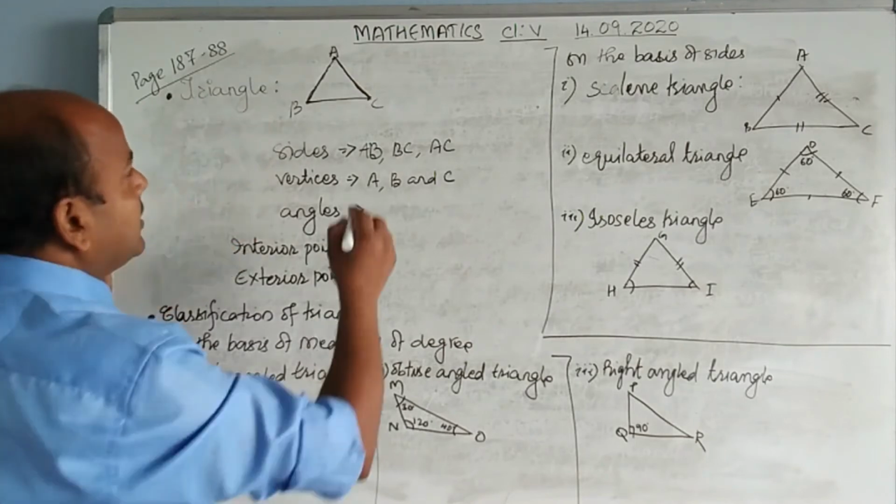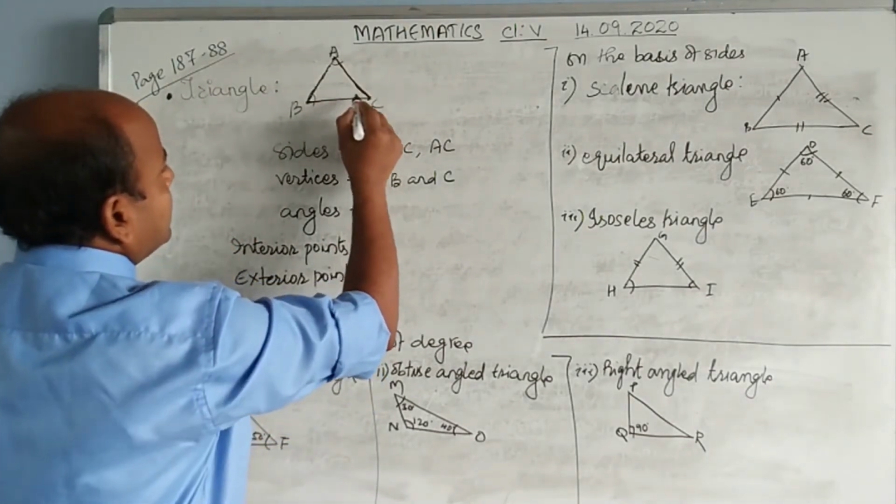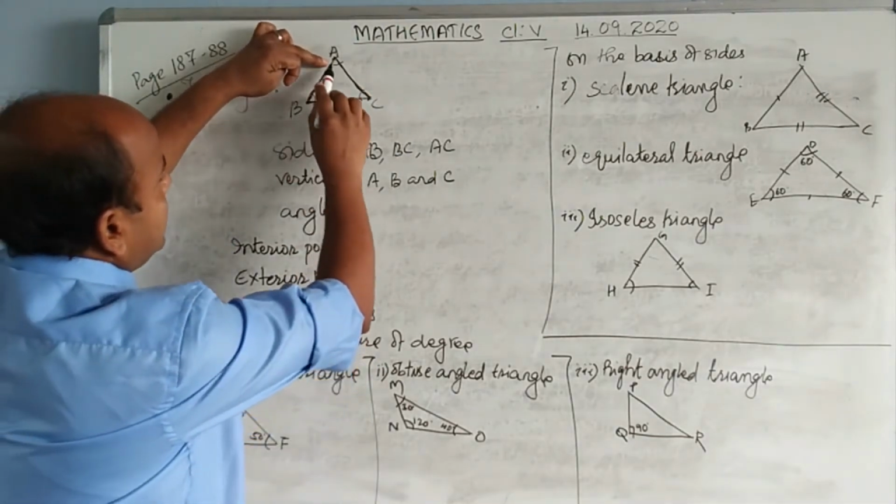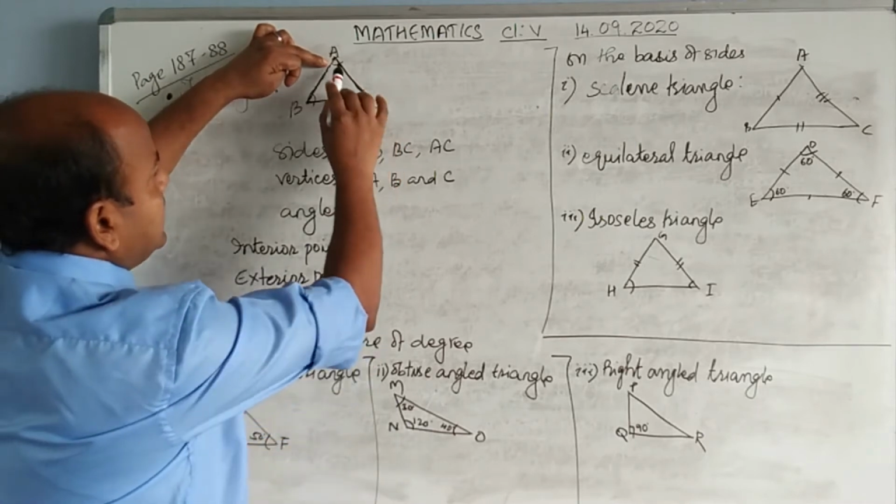Now angles. There are three sides and three angles also. This angle is to be read as BAC or CAB.